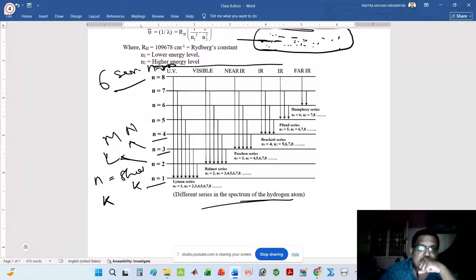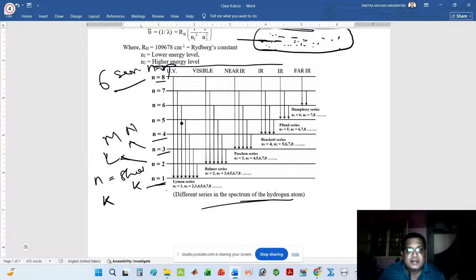These rays are coming from the infinite shells to n1, n2, n3, n4, n5, like that. I have only given a few rays, which are coming from n equal to 8 to n equal to 1. But remember, all the rays are coming from the infinite shells. If I gave infinite shells, it would not be possible, and the diagram would also look complex. As a result, I have only given a few shells and the corresponding rays.